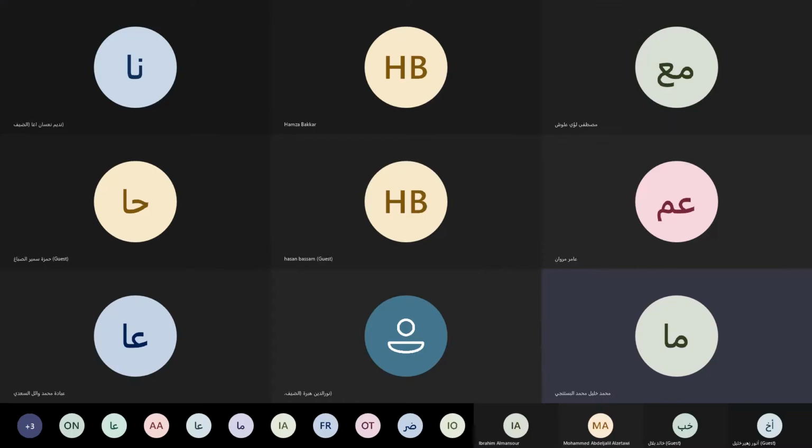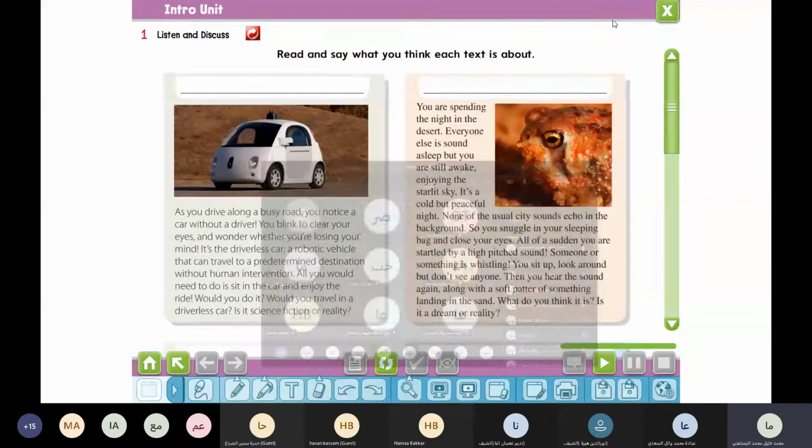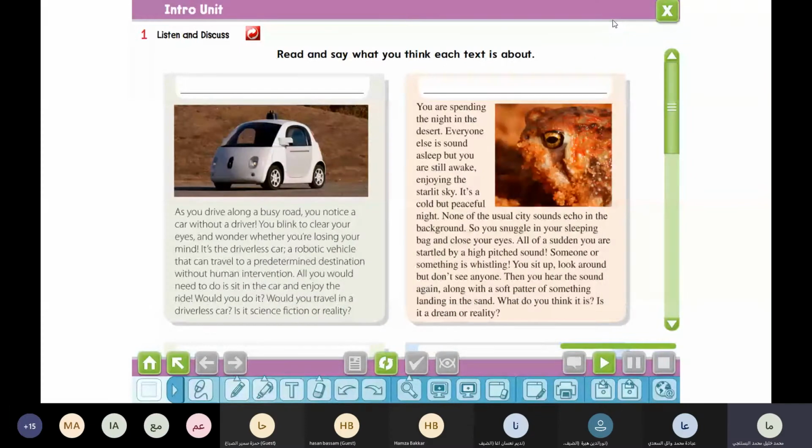Okay, yesterday we talked about the first, second and third paragraphs. Also, we discussed the vocabulary together. We asked questions about the paragraphs. We matched the headings which are found on page 3 with the paragraphs. Now, what is the first heading which comes with the first paragraph? Who can remember?